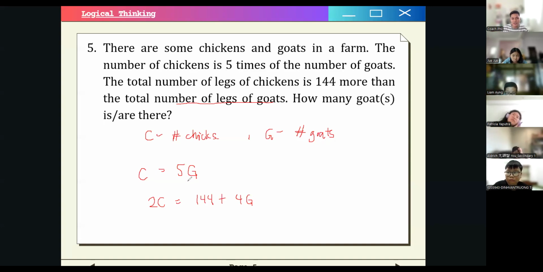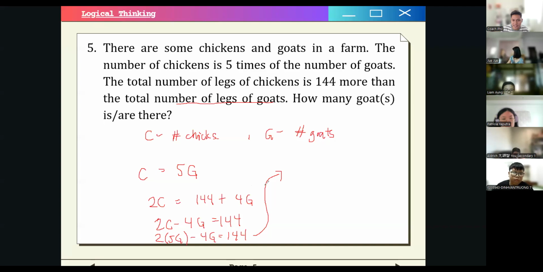So we have now 2 equations to express our problem. So let's just simplify this. We can have 2C minus 4G is equal to 144. And then we know here that C is equal to 5G, so this is just 2 times 5G minus 4G is equal to 144. And then 2 times 5 is 10, minus 4 is 6, so 6G is equal to 144. So what is 144 divided by 6?